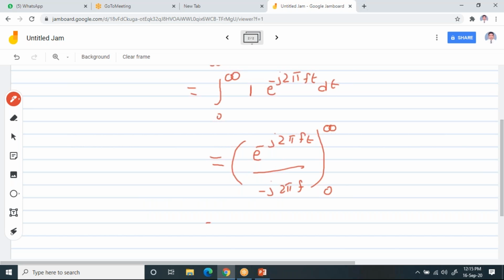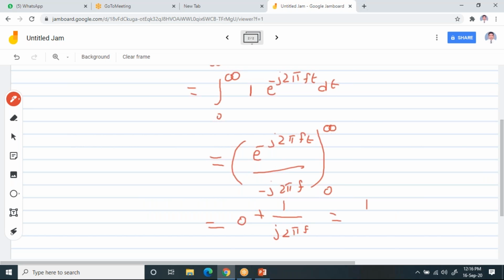Now when you apply the upper limit, e power minus infinity, in the place of t I have to substitute this. When you substitute e power minus infinity, you get 0. So for the upper limit, it is 0. And for the lower limit, minus, I need to write e power 0, which is 1, and minus of minus becomes plus. You'll get 1 by j 2 pi f.